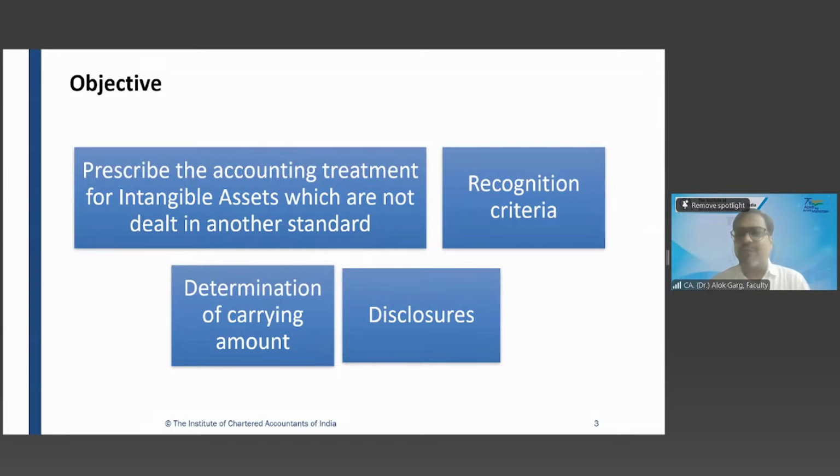Can you hold software? Can you see software? Answer is no, right? There is a program inbuilt in the computer. You can't see, touch or hold it, but of course you can see, hold and touch furniture, machinery, car, vehicle, building, land, right? But intangible asset does not have a physical existence.